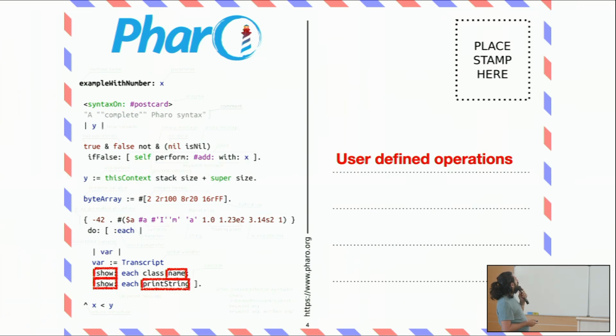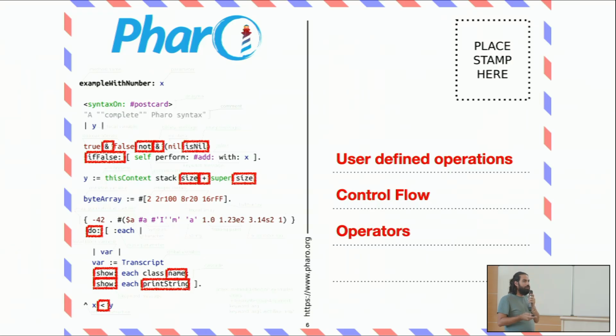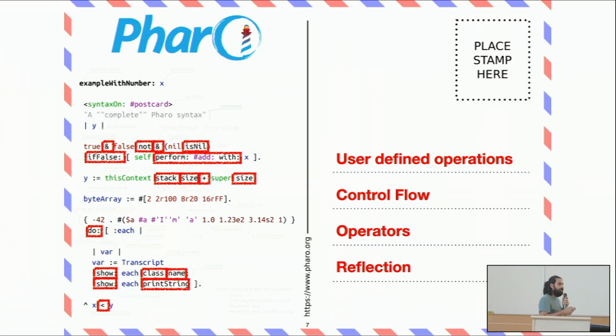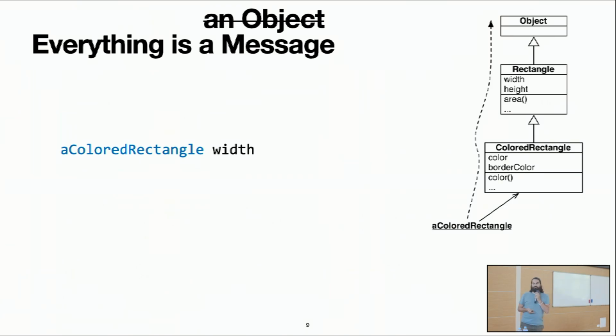We see that we can send messages to execute user-defined operations. But we also have control flow, which are messages, and operators like math operators or Boolean operators. We have reflection also. Everything at the end is managed in the same way. So we love to say that everything is an object. Well, actually, everything is a message, right? At the end, we have objects, but if we don't have the message, we cannot interact with them.